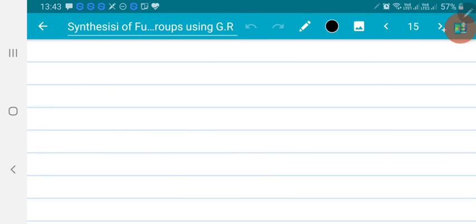Now another way of preparing primary amine: if you take chloramines, chloramines also react with the Grignard reagent. That means instead of OH, you have chlorine over NH2. If you have OH group, we call it hydroxylamine. Chloramines react with Grignard reagent to give primary amines.